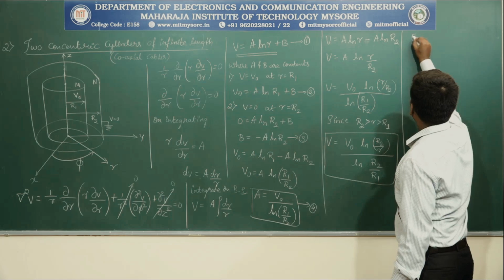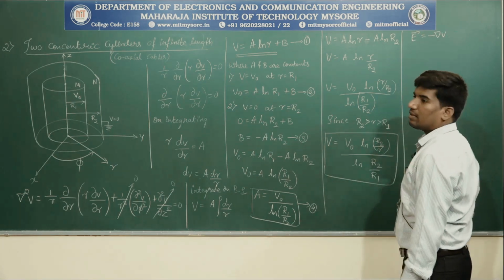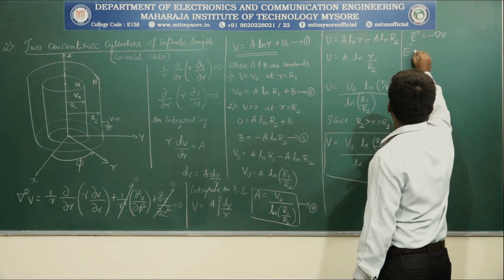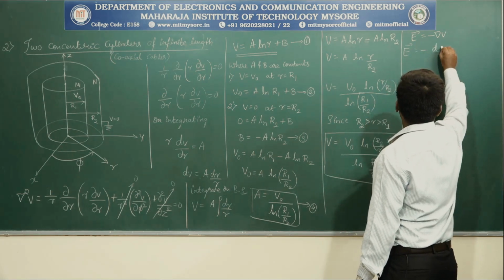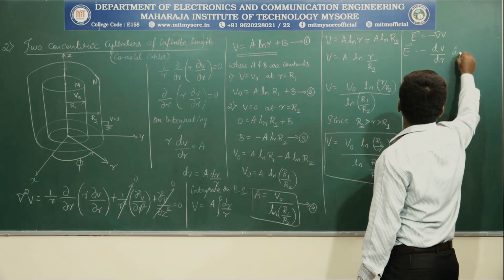Coming to the electric field intensity E. What is that? E is equal to minus gradient of V. E is equal to minus dV by dr into A cap r.